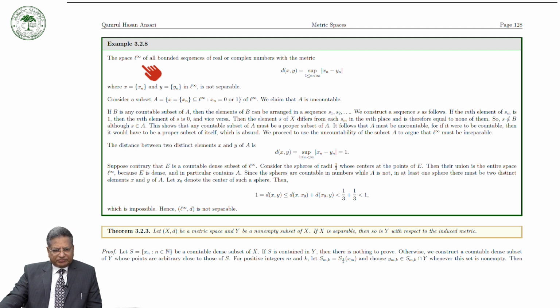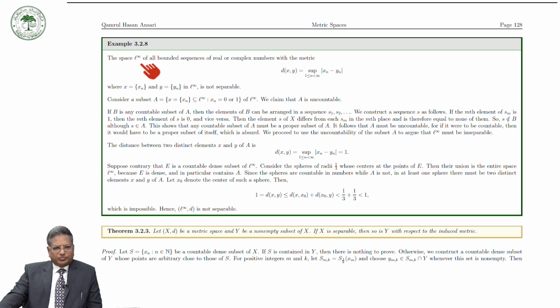So you have to prove that this space is not separable. It means that L infinity does not have any countable dense set.